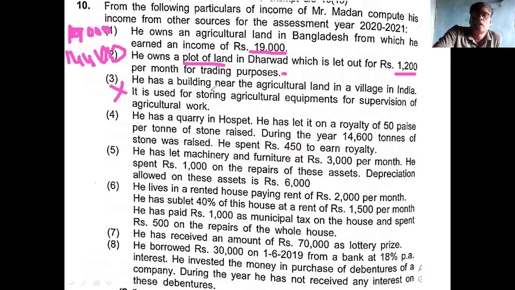Building situated in agriculture land for agriculture purpose is also exempted from tax. It is clear. Third point is exempted. Come to the fourth point.